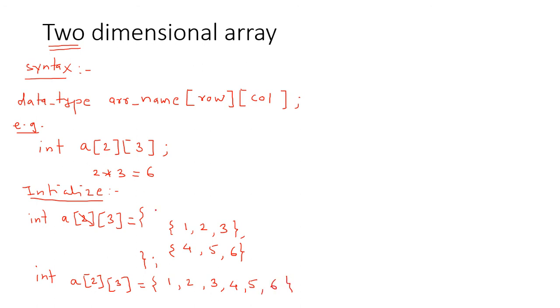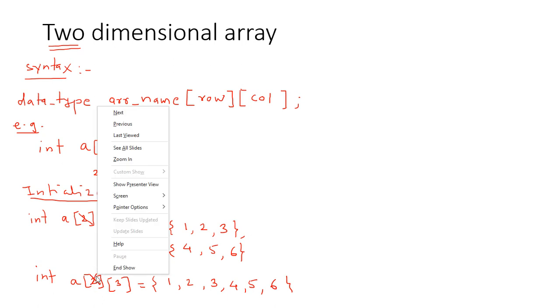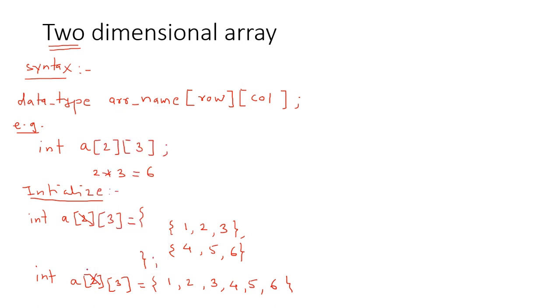So instead of writing elements in this fashion, we can write the elements in one line. And in a similar manner, it's not compulsory to write the first subscript size. If we don't write the number of rows as 2, then also it will easily create and initialize the array. So this is the creation and initialization of a two-dimensional array.